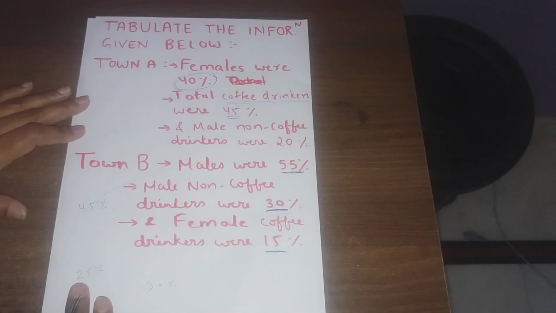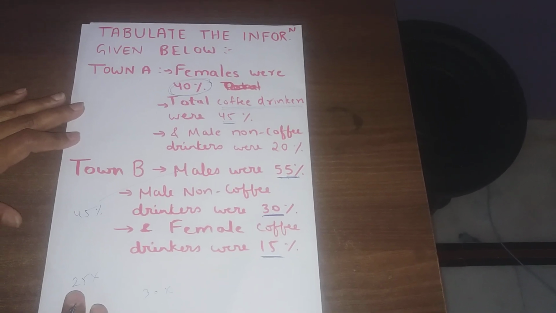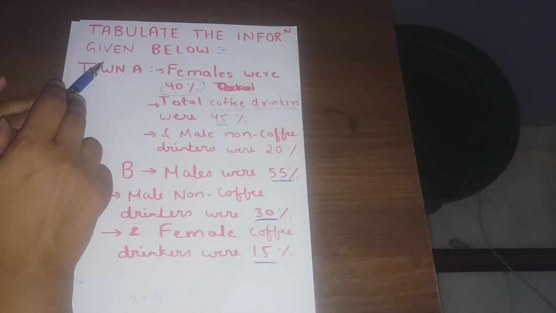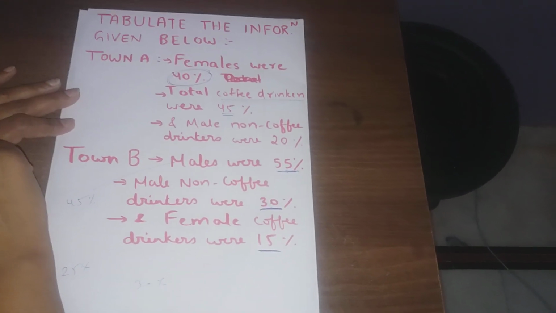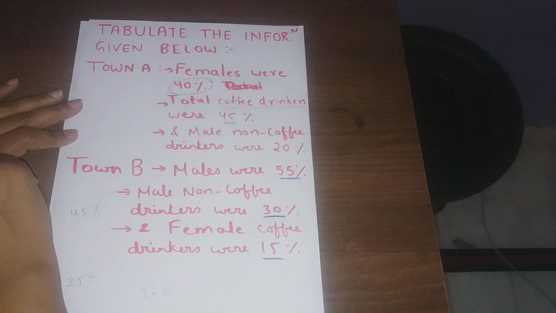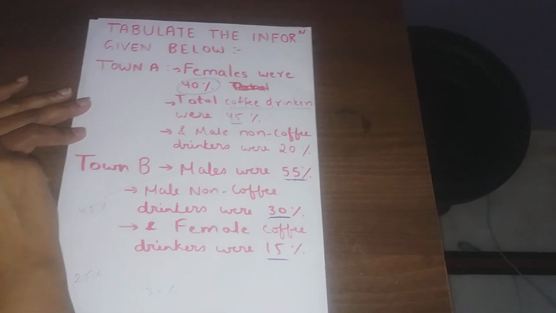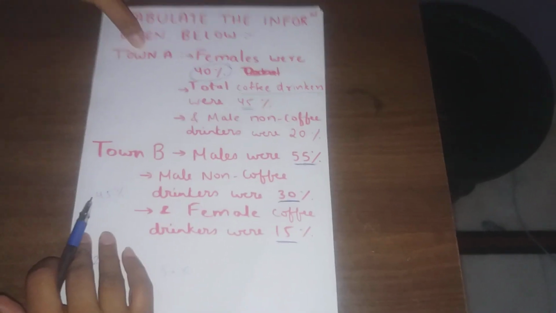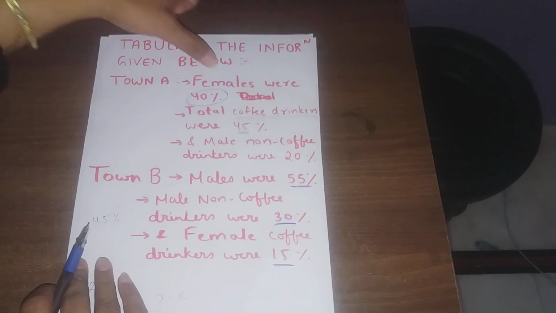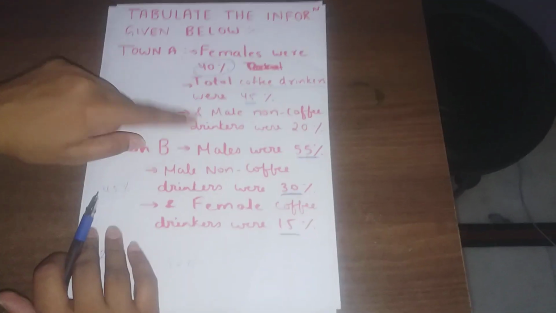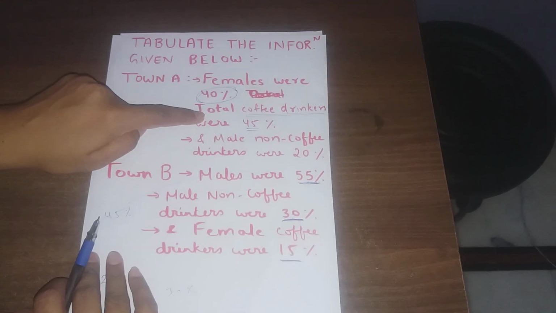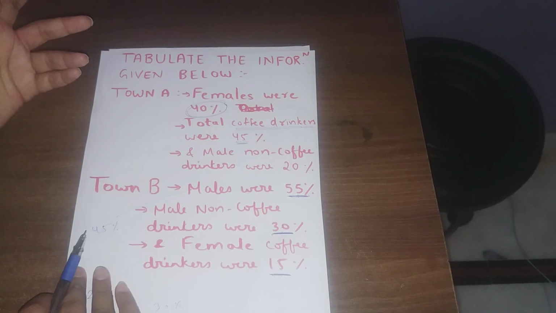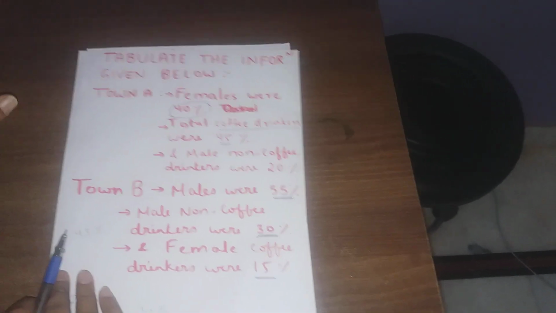Today we will begin with statistics lesson number 4, tabulation, in which information will be given to you in the form of text. You have to convert it in the form of the table. Let us begin. Suppose this is the information given to you about the two towns where males and females are given and their coffee drinking habits are also given. Some are coffee drinkers and some are not drinking any coffee.